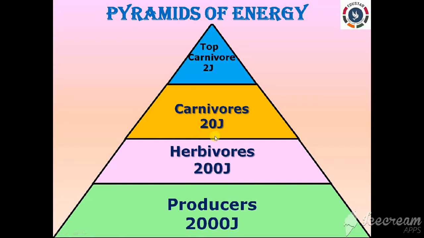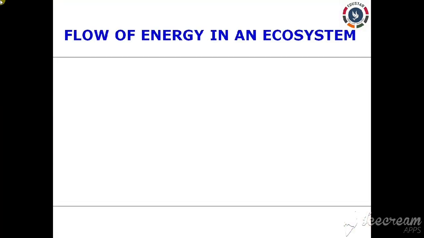Clear? Next, the pyramids of energy. So the pyramids of energy represent the amount of energy, which is expressed in joules, right? It is present per unit area of the various trophic levels of a food chain, with the producers at the base and the top carnivore at the top and other trophic levels in their intermediate positions as well. Clear?